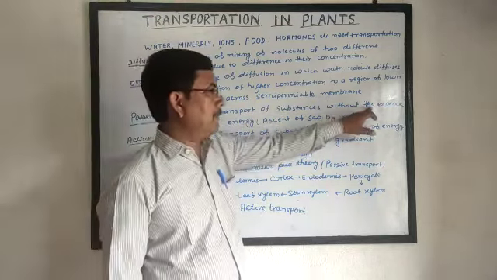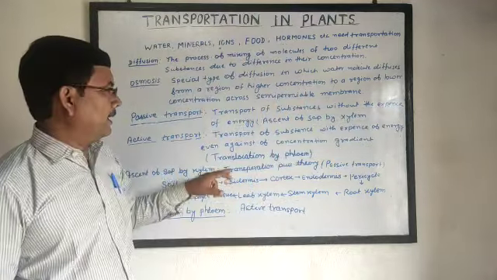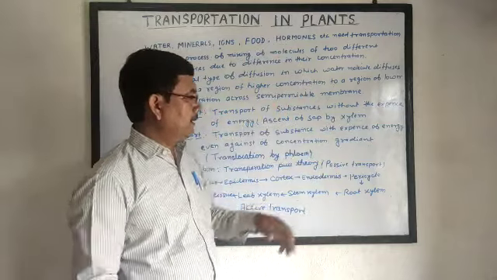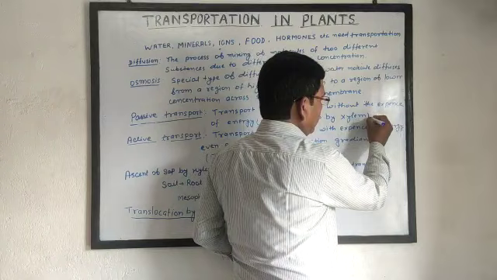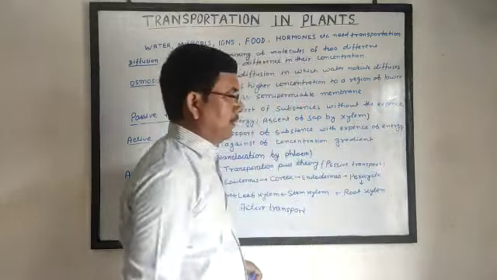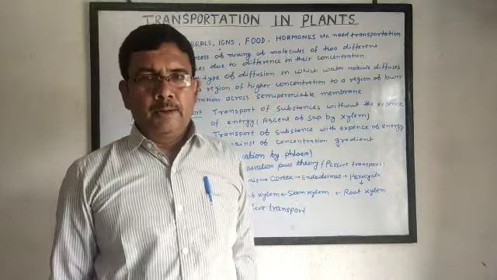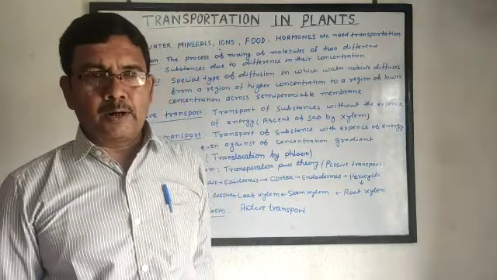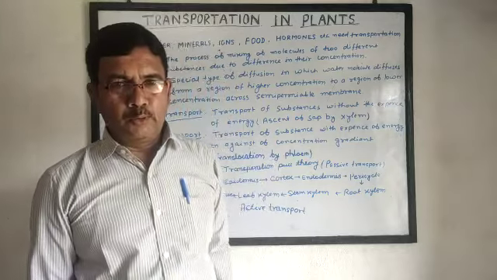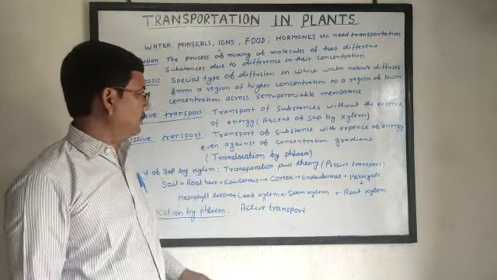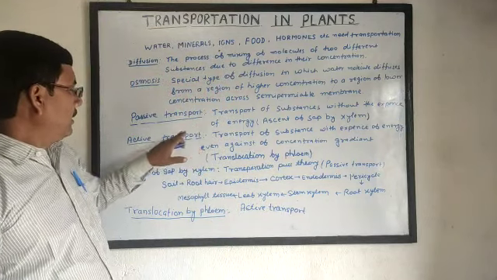That means in this type of transport there is no involvement of energy, just like ascent of sap by xylem. Ascent of sap means the upward movement of minerals dissolved in water from root to leaf. Minerals dissolved in water are called sap, and the upward movement of sap from root to leaf is called ascent of sap. Ascent of sap is a passive transport.